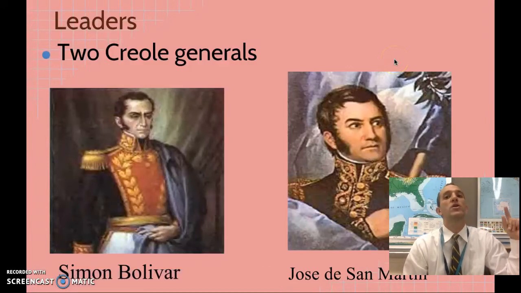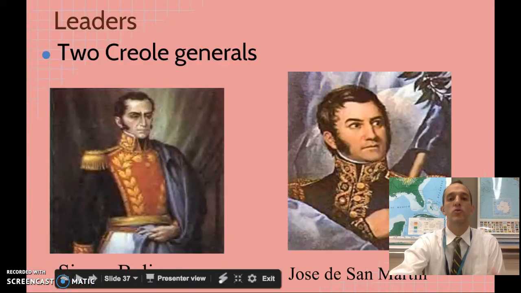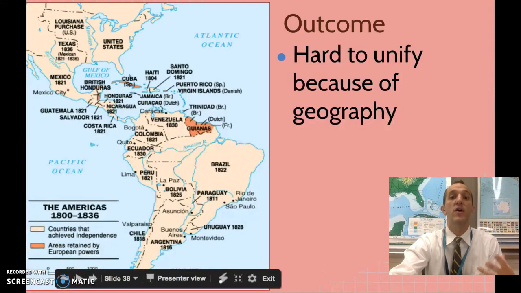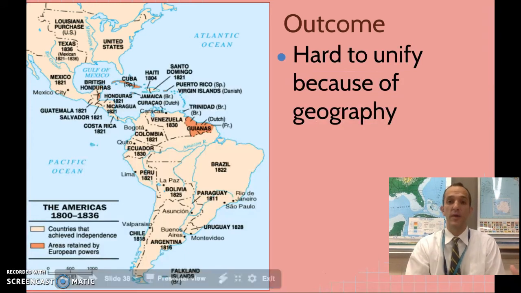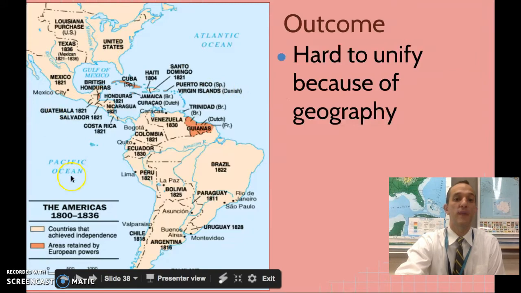That country is called Bolivia. So these two guys are seen as kind of the heroes or George Washington figures of their day. They are successful, and they do kick out the Spanish, and it takes almost 20 years to get the Spanish out of there. But if you look at this map here, these countries in Latin America are going to achieve their independence.